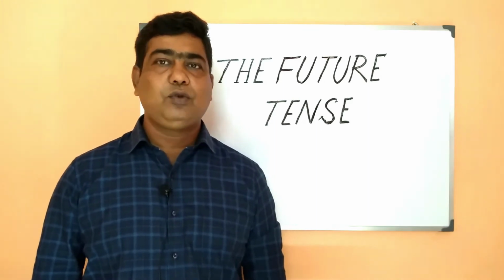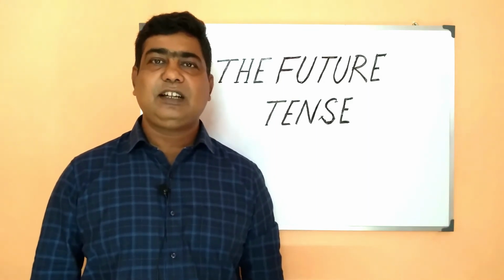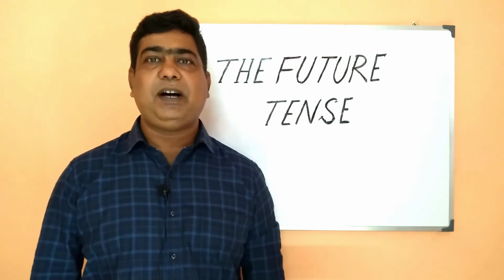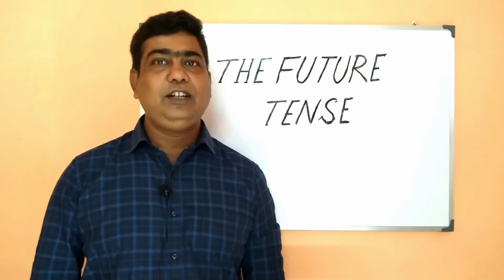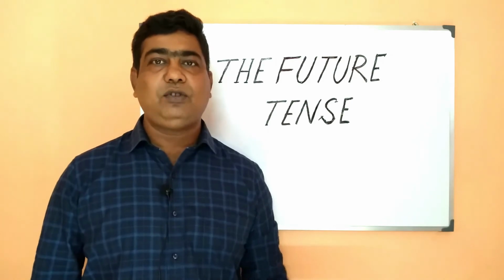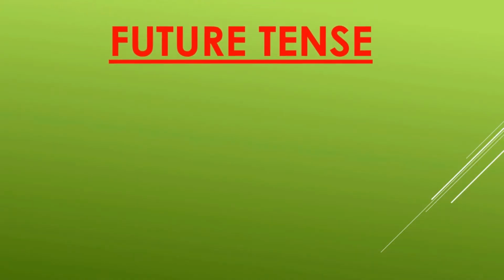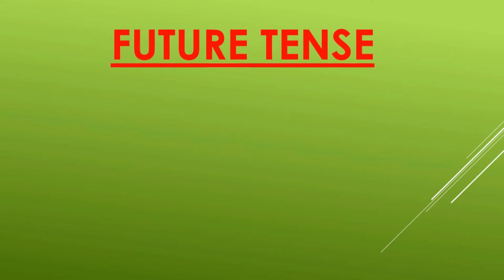In the previous two classes, we have discussed about the present tense and the past tense. Therefore, in today's class, we will discuss about the future tense. The future tense. Now, students, what do we mean by the future tense?